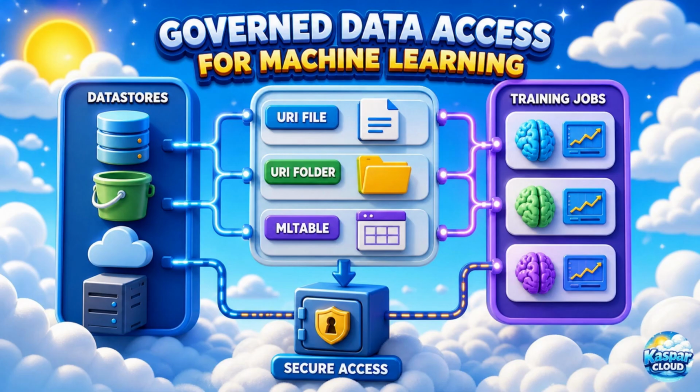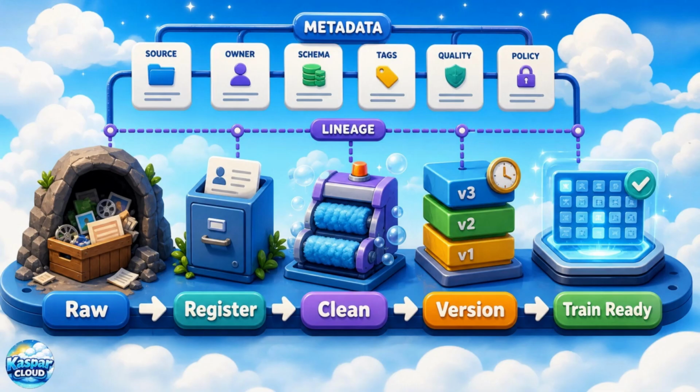Data stores securely store connection information for Azure Blob Storage, Azure Files, Azure Data Lake Storage, and Azure Data Lake Storage Gen 2. This helps teams access data without hard coding credentials in training scripts. Data assets make machine learning projects easier to repeat, govern, and audit. Instead of remembering long storage paths, teams can register important data sets with friendly names, descriptions, tags, and versions.